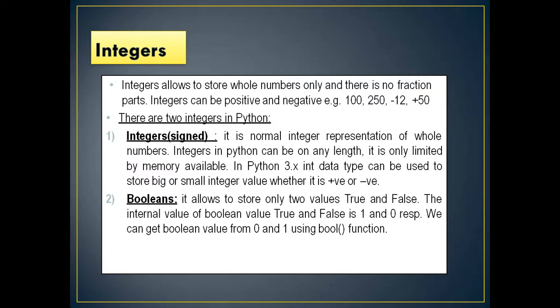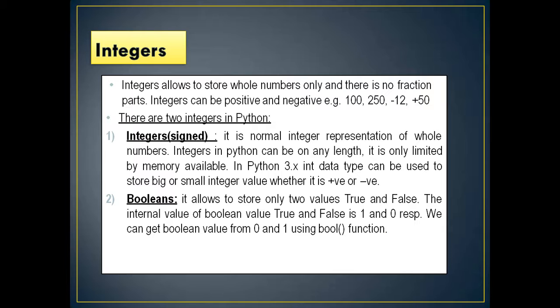In Python 3.x, meaning any version above 3, the int data type can be used to store big or small integer values, whether positive or negative. Next, the second integer data type is booleans. It allows us to store only two values, that is True and False. While writing True and False, please see that in True the T is capital, and in False also the F is capital.